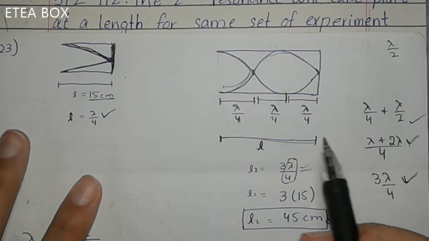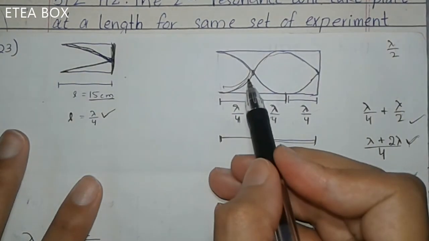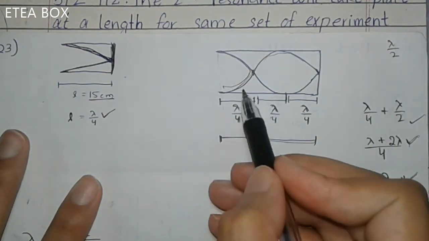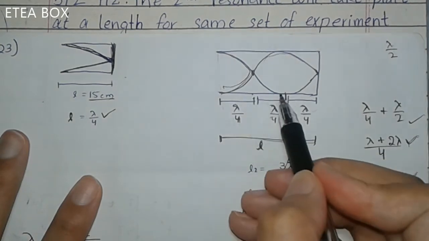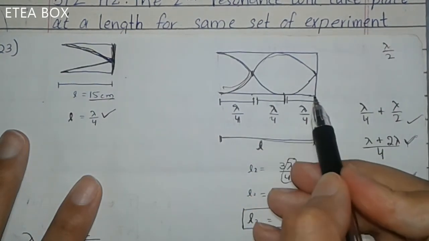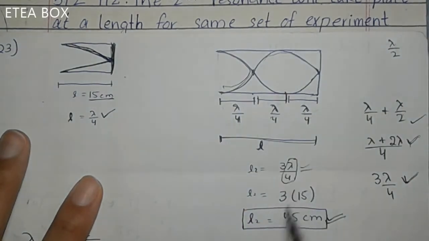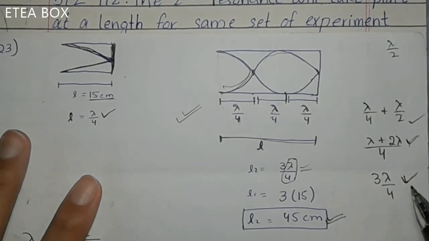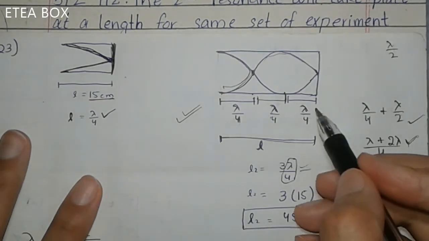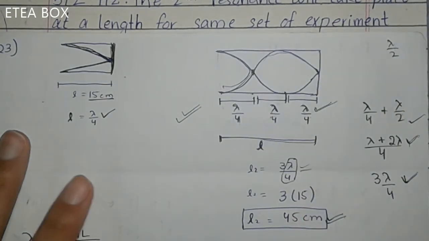Now I'm telling you the easy method is this. For a closed organ pipe, take lambda by 4. From here to here it is lambda by 4, from here to here it is lambda by 4, and from here to here it is also lambda by 4. So it will be 1, 2, 3 lambda by 4. This is the easiest method. In case of the other one, you have to take the LCM, and an additional step will come. So the time is less, so you have to do this one step.